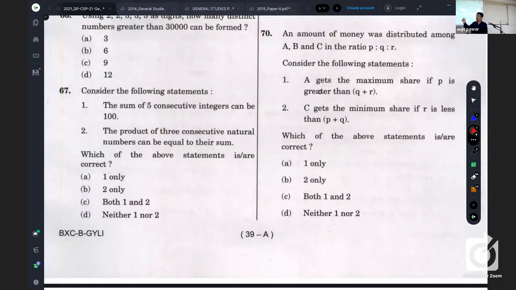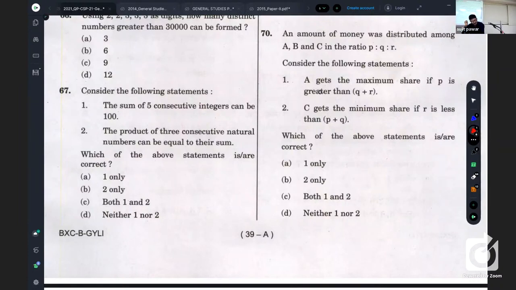67th question, you can read. Consider the following statements. First, the sum of 5 consecutive integers can be 100. Second, the product of 3 consecutive natural numbers can be equal to their sum. Which of the above statements is or are correct? Listen, it is a very simple question. It is to be tackled and it is to be preferred, no doubt.